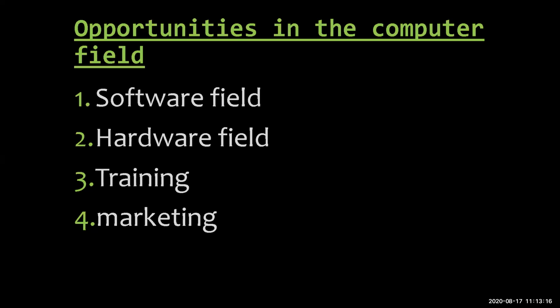There are companies developing software, and for that they are looking for software engineers, or those who have done MSc IT. These people are getting job opportunities in such companies for developing software, so that the applications made by them we can use. The opportunity in the software field can be classified as application program development, like software package development, operating systems and utility development, and special purpose scientific applications. They can modify the application they are using.